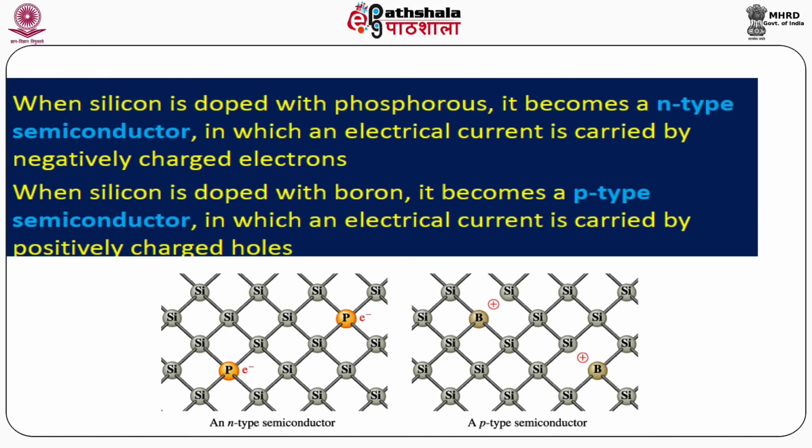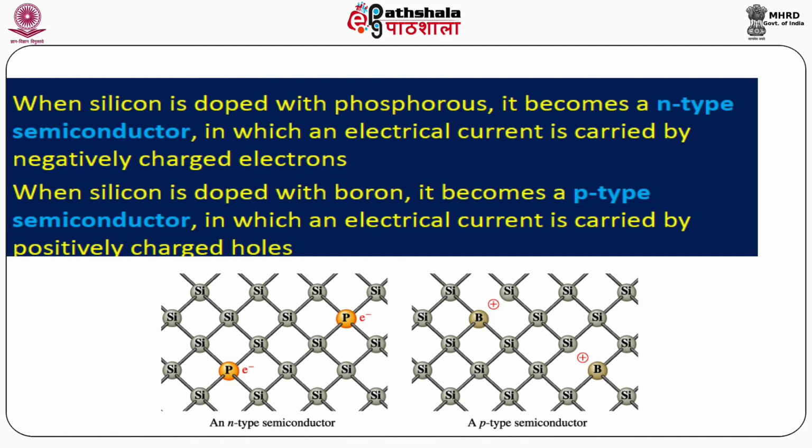So when silicon is doped with phosphorus, a 5th group element, it becomes n-type, in which the electrical current is basically carried by the negatively charged electrons. That's the reason it has been given the name n-type. But when silicon is doped with boron, a 3rd group element, it becomes a p-type semiconductor, in which the electric current is carried by the positively charged holes.